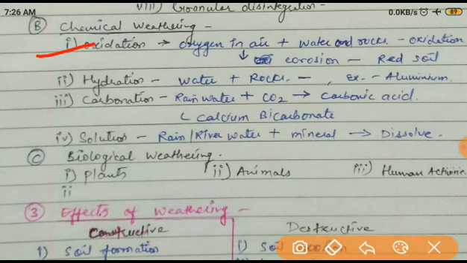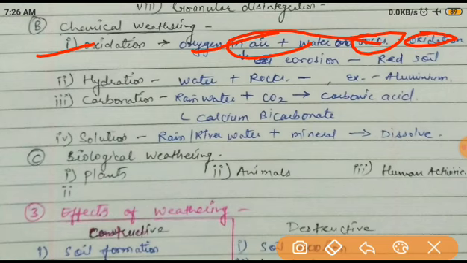Now oxidation, you know very well what oxidation is. In the oxidation, when oxygen mixes with water and rocks, it becomes oxides, and this is called the oxidation. Basically, I'm giving one example. Most of the rocks have a small amount of iron content.